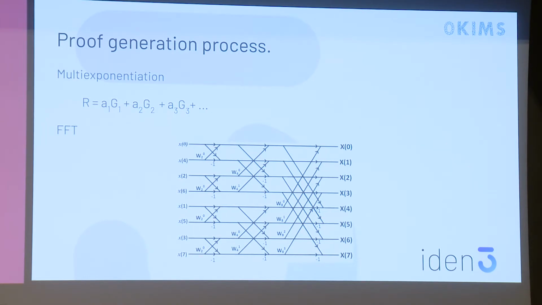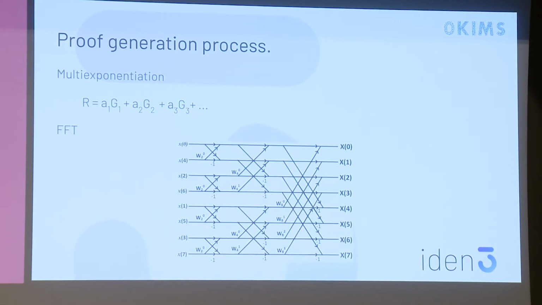As you can see, this is a very parallelizable function. You can parallelize that as much as you want. The other part, which right now with small circuits is not the bottleneck, but with bigger circuits will be the bottleneck, is the FFT. The first one is O(N), while the FFT is N log N. So this log N at some point will cross the lines and it will be less efficient. So we have mainly these two functions.